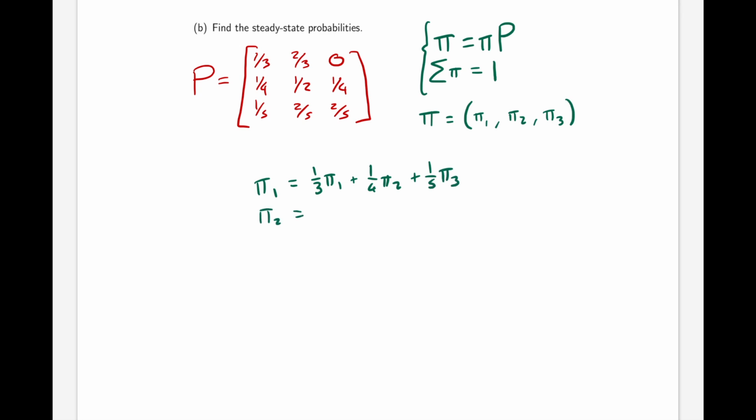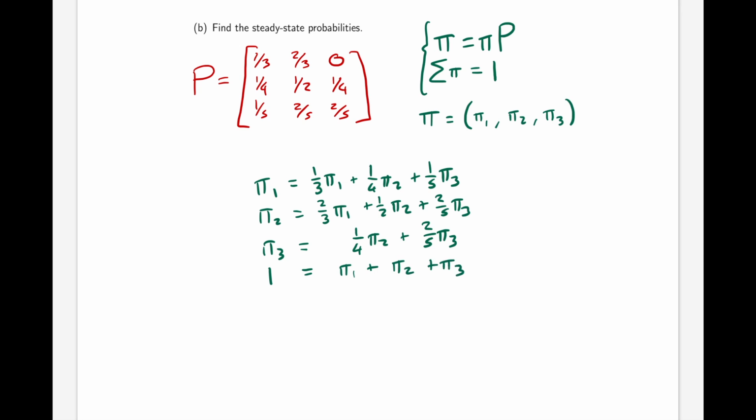Pi 2 is equal to 2/3 pi 1 plus a half pi 2 plus 2/5 pi 3. Pi 3 is equal to 0 pi 1 plus a quarter pi 2 plus 2/5 pi 3. And finally, adding all the probabilities together will equal to 1.